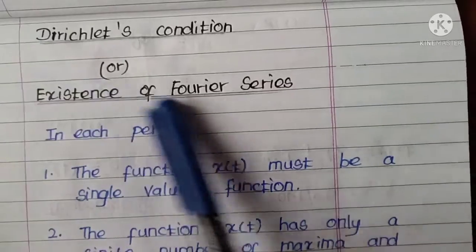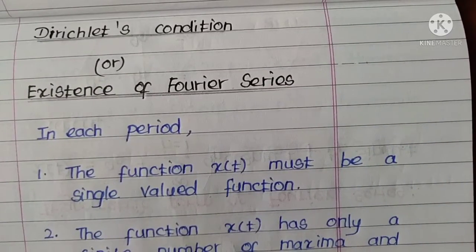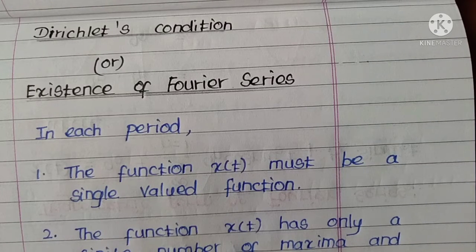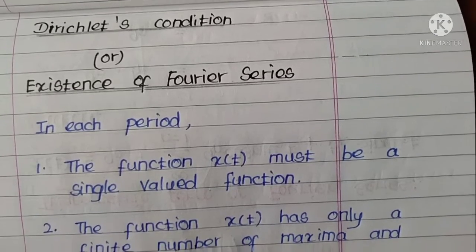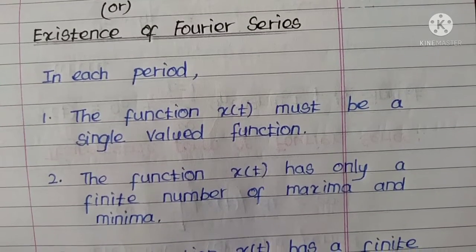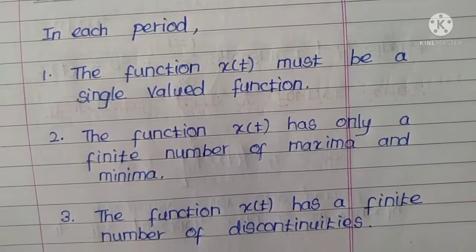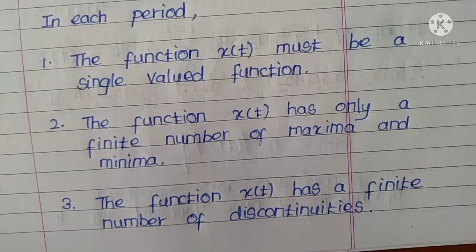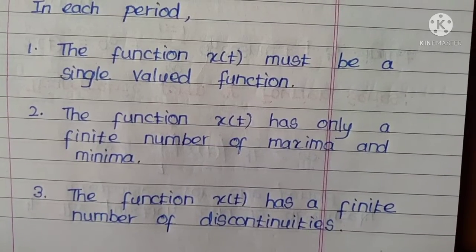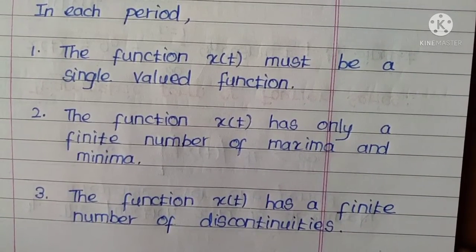Next, Dirichlet's condition or existence of Fourier series. This is a very often repeated 2-mark question for this Fourier series topic. It carries 4 points. What are they? In each period, the function x of t must be a single valued function.